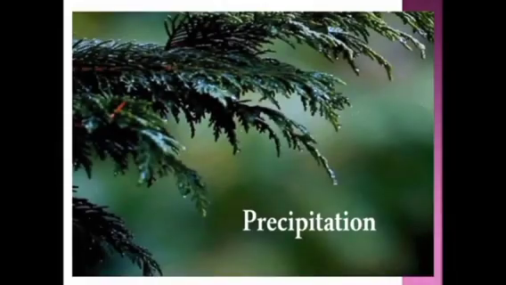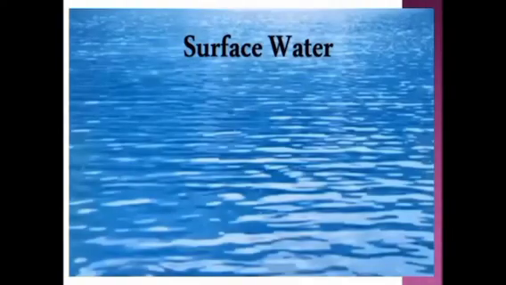Now, let's see how we are getting water. What are the sources from which water is available on Earth? The first source is precipitation. The second source is surface water.